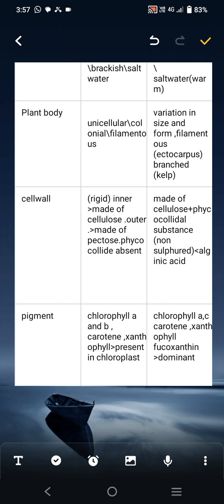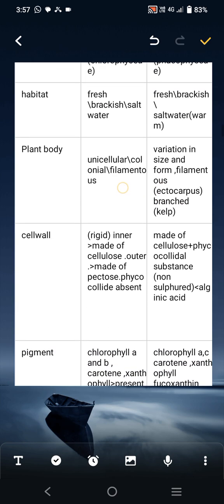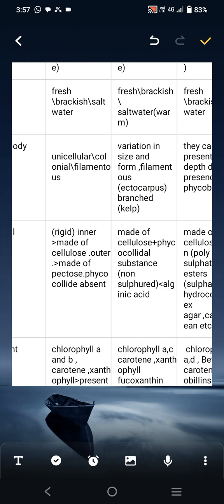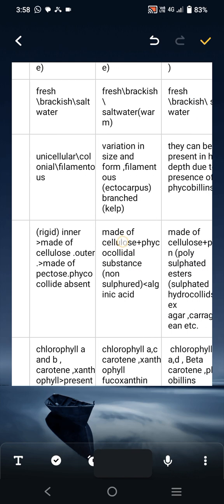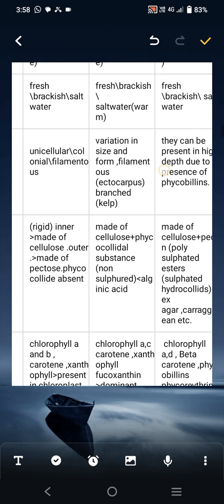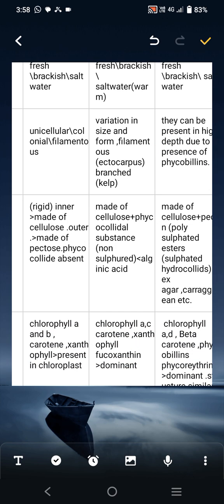Their plant body: for green algae or Chlorophyceae, the plant body is unicellular, colonial, and filamentous, that is, one-celled, spherical and thread-like. The plant body of Phaeophyceae shows variation in size and form. Their body is not fixed; it can be motile, also filamentous, for example Ectocarpus, and also branched, for example kelp.